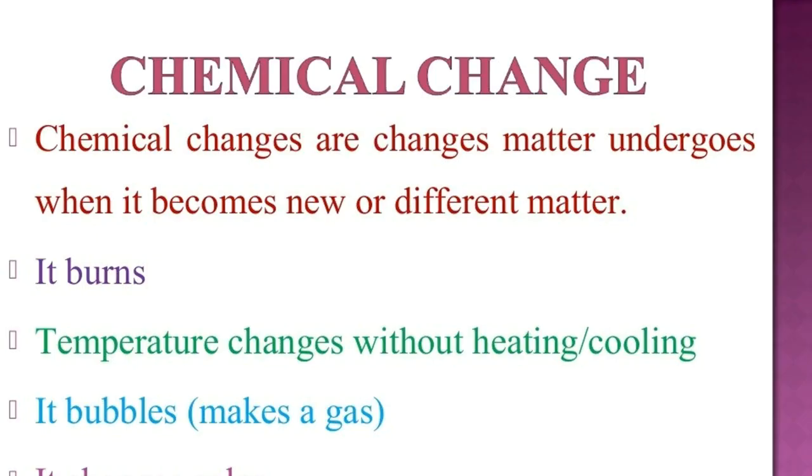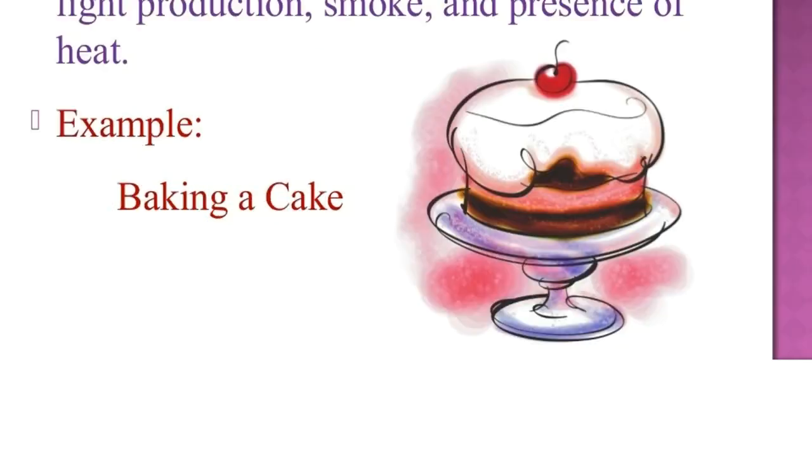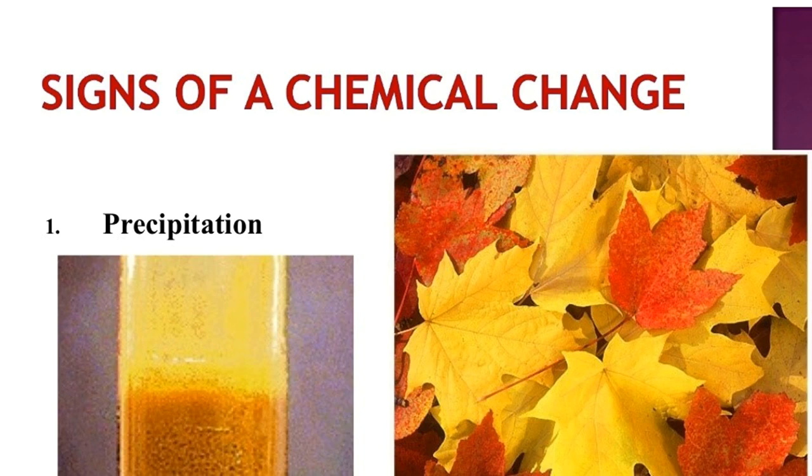The second type of change is chemical change, where a change in chemical composition is observed along with change in color, change in odor and shape. These also can be seen. Now, baking of a cake is an example of chemical change, where the main ingredients with which we start, we make dough and then the cake is made. The initial and final texture and the internal change in chemical composition are observed. So it's a chemical change.